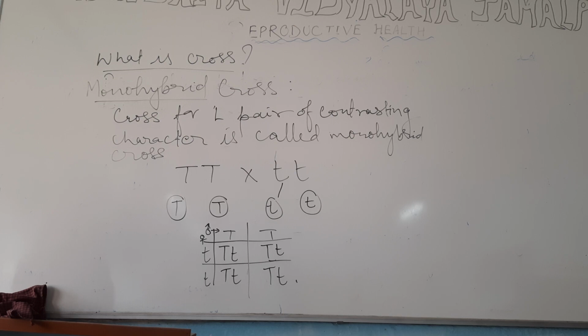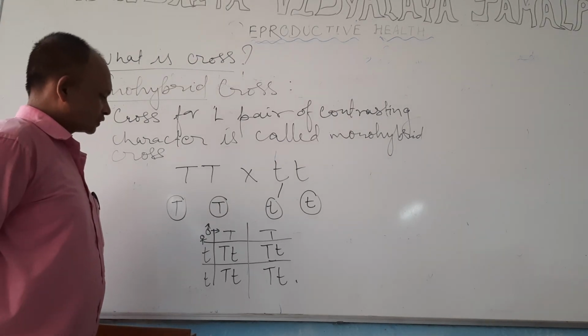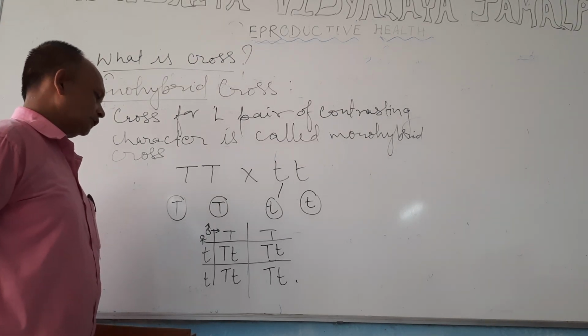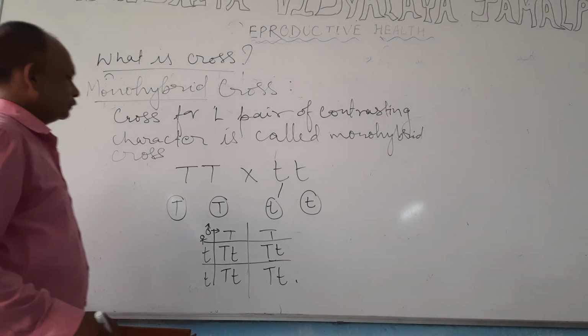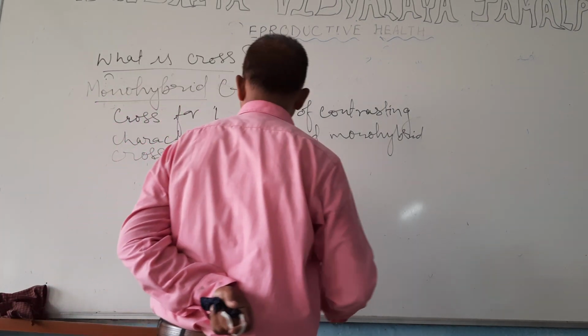So this is called law of dominance, which is Mendel's first law, and it was given on the basis of monohybrid cross, but applicable to both monohybrid as well as dihybrid cross, but it was given on the basis of monohybrid cross.